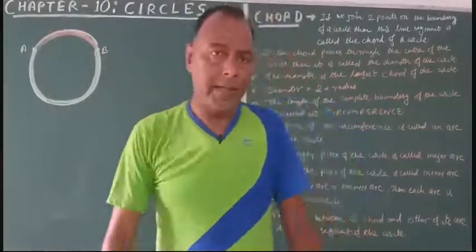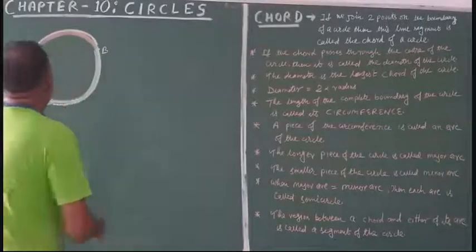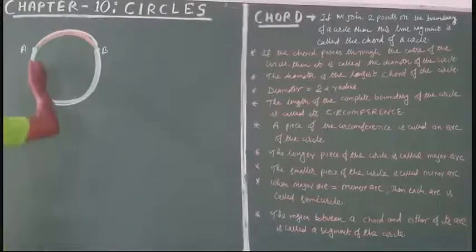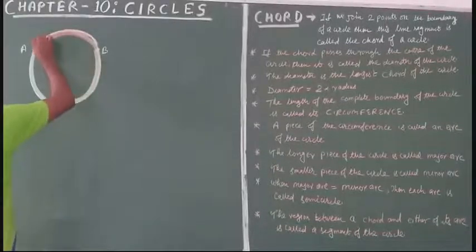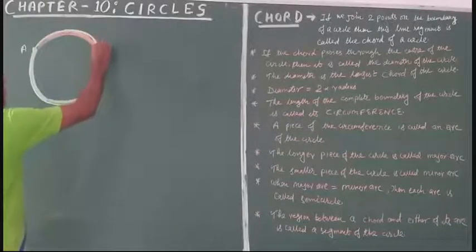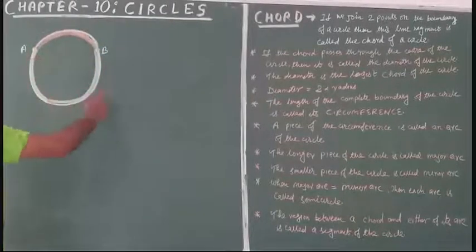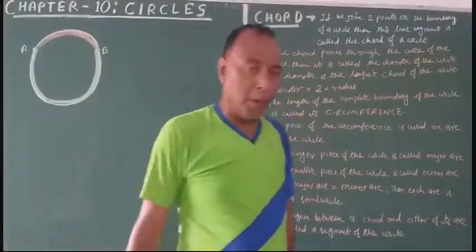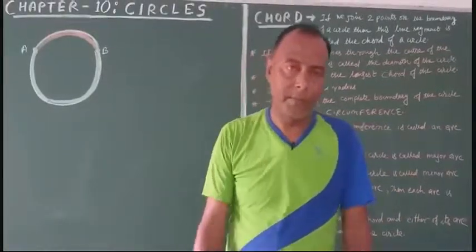Now, the next thing is the circumference of the circle. So, just look here. Suppose this is a point A. We start from point A and move on this way, and again reach point A. Then this complete length is called the circumference of the circle. You can say that the total length of the boundary of a circle is known as its circumference.